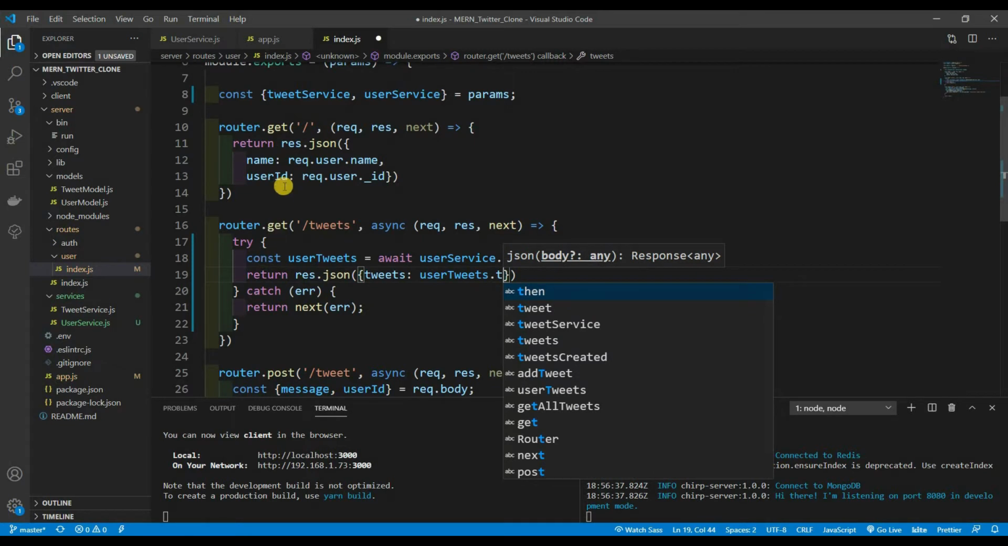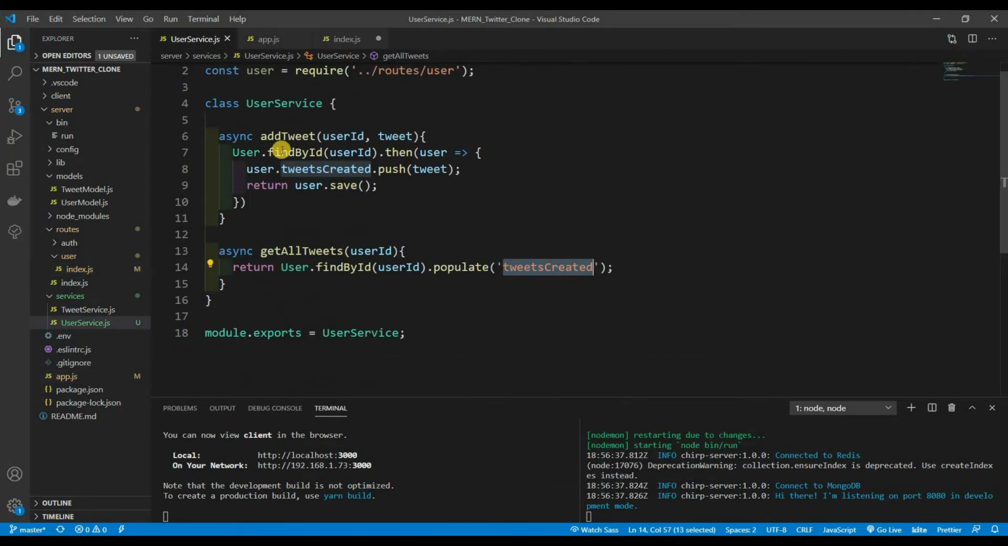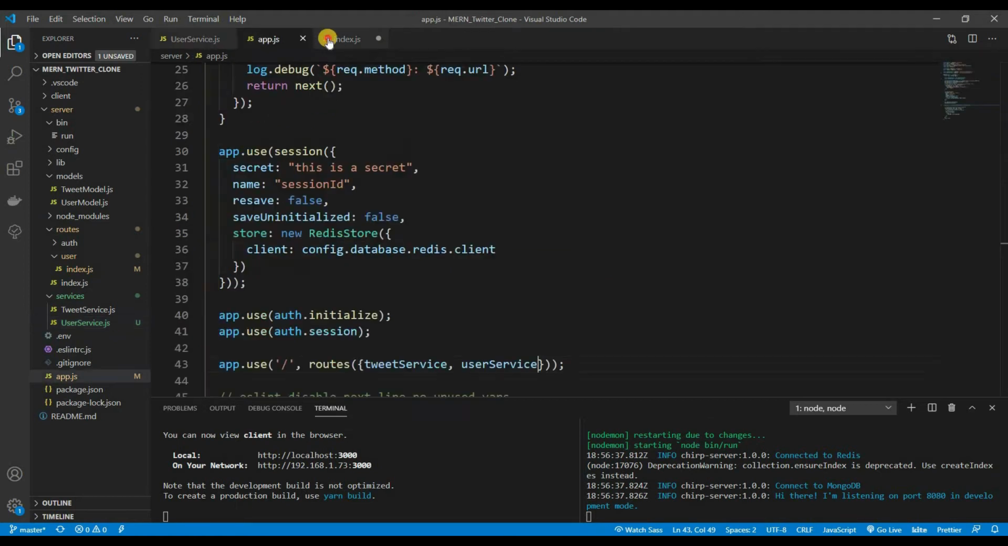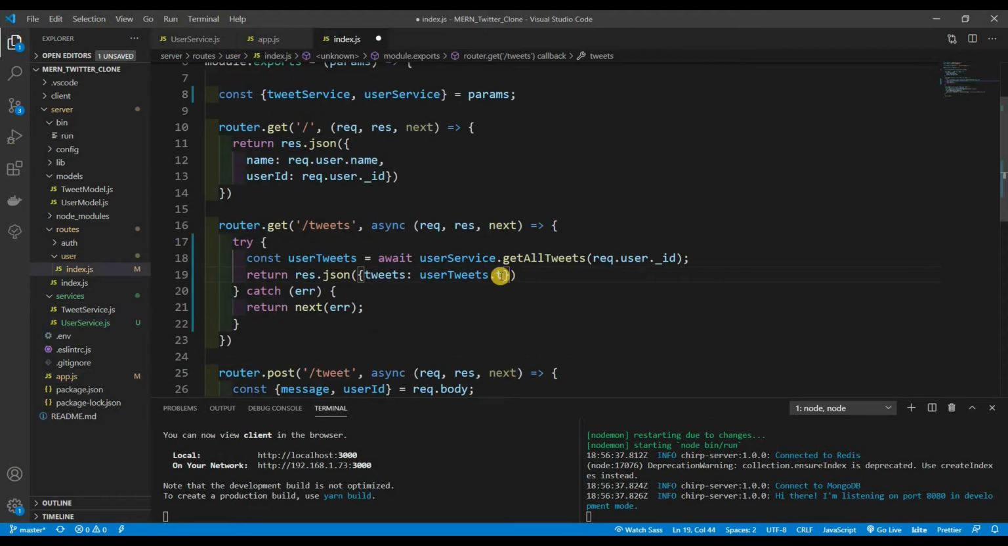Remember, userTweets, what we sent back over here in our user getAllTweets, is the actual user with everything inside of it. But we don't want everything inside of it. All we want is just the tweetsCreated field. So that's what we're doing. userTweets.tweetsCreated. There we go. And that's what we're passing back.